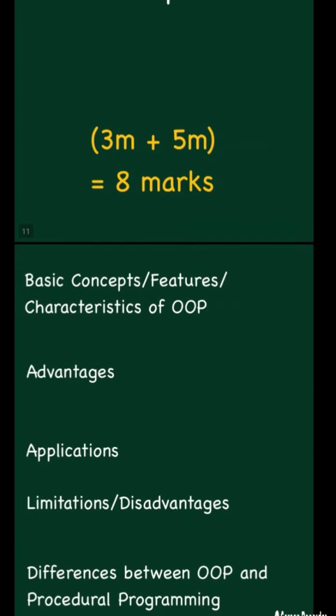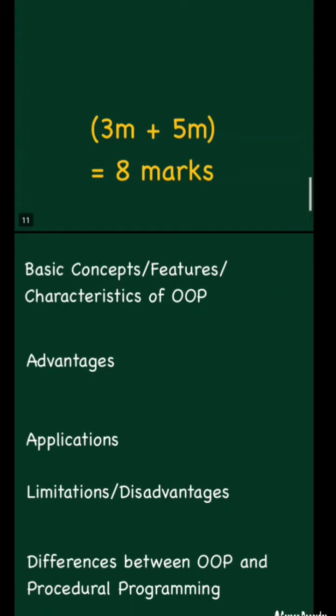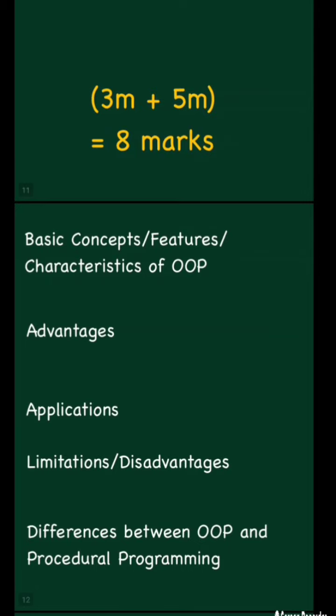Here, the basic concepts, features or characteristics of OOPS are important for the 5 marks question. So: objects, classes, inheritance, polymorphism, data abstraction, data encapsulation, dynamic binding. Those are the important concepts of OOPS. Then the advantages of object oriented programming.